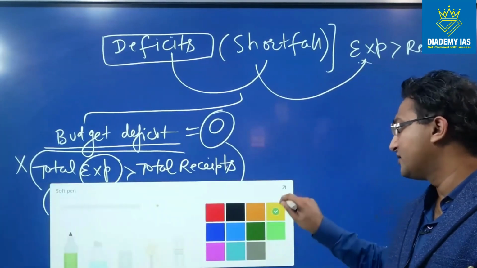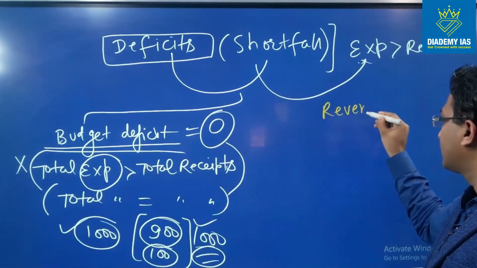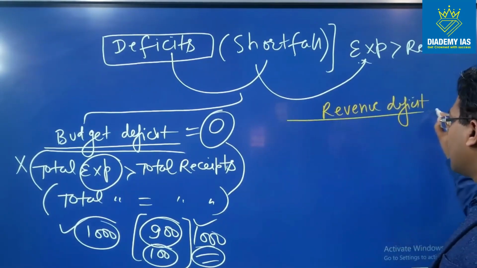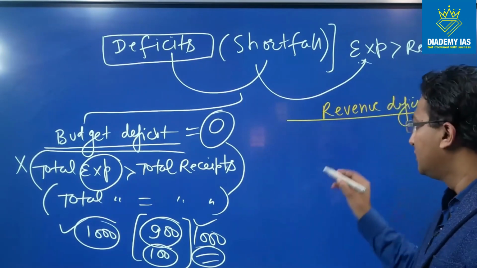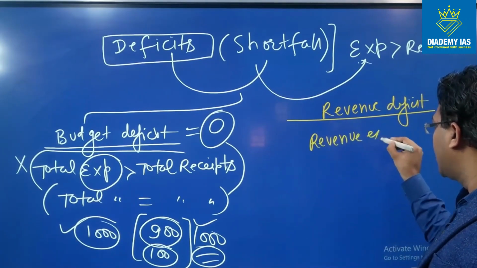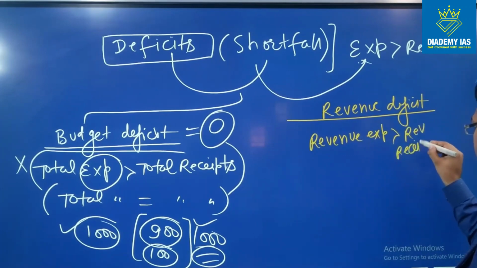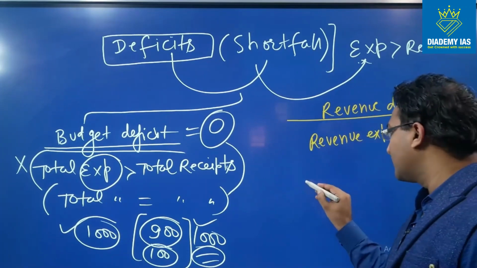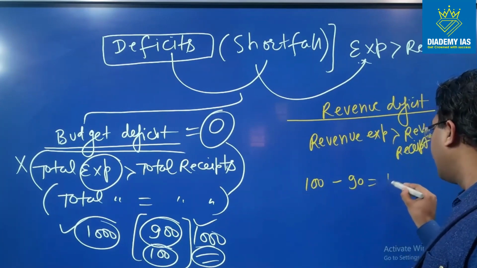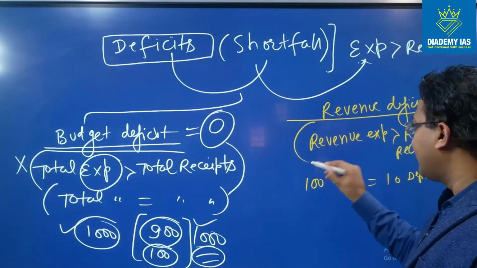The second kind of deficit is revenue deficit. Now, what is the meaning of revenue deficit? When revenue expenditure is more than revenue receipt. So for example, the expenditure is 100 rupees and revenue receipt is 90 rupees. So we have the deficit of 10 rupees, right?